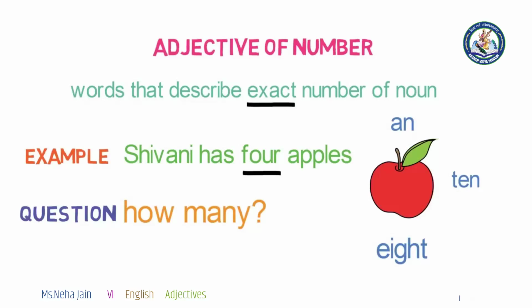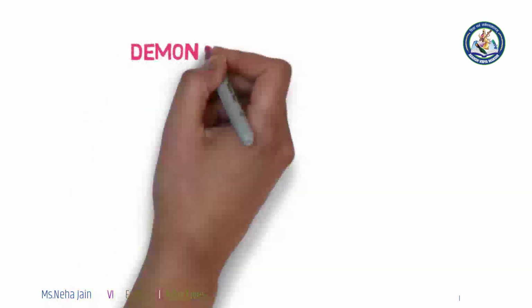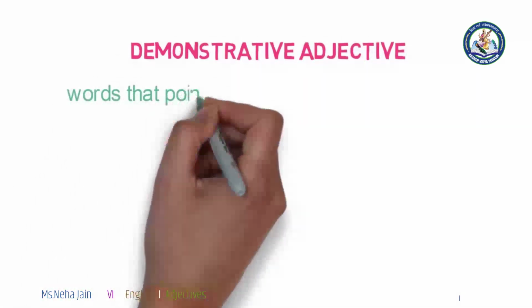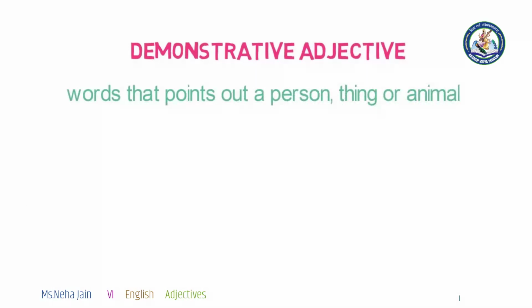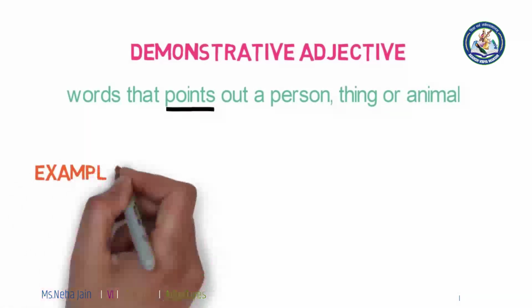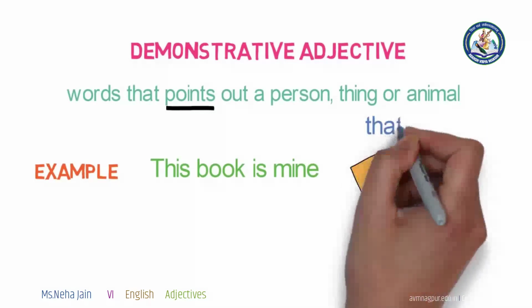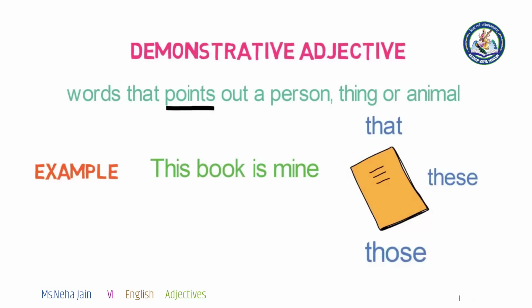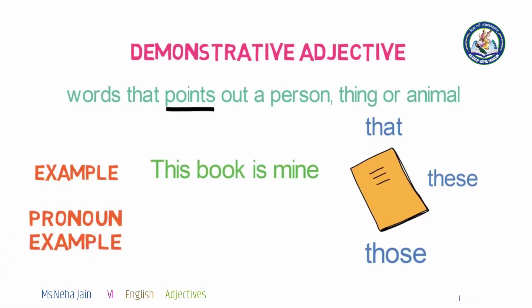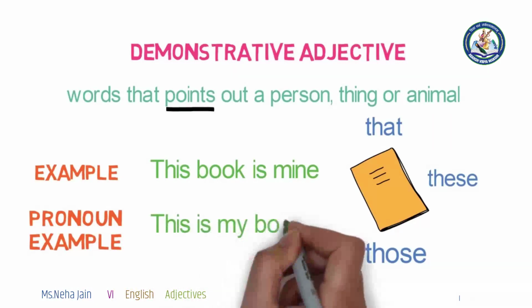Now we will see the next adjective, that is demonstrative adjective. What are the demonstrative adjectives? These are the words that point out a person, thing or animal. For example, this book is mine. Now, other words that can be used for demonstrative adjectives are that, those, these, etc. Now, these, that, those can also be used as pronouns. So, let's see an example of demonstrative pronoun.